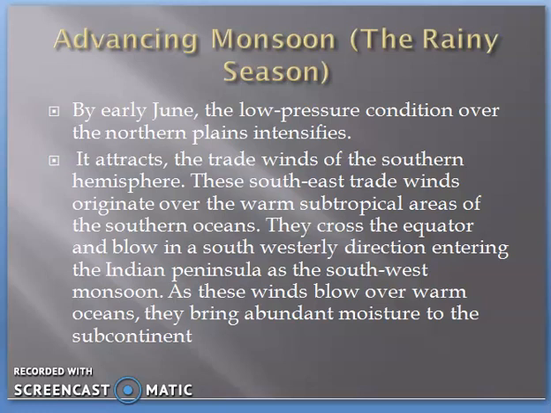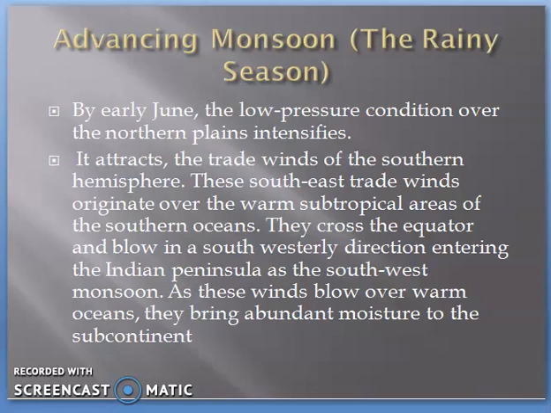The wind which is coming from the southern hemisphere is known as the southeast trade wind. It originates over the warm subtropical areas of the southern ocean. When it crosses the equator, it blows in a southwesterly direction and enters the Indian peninsula as the southwest monsoon.